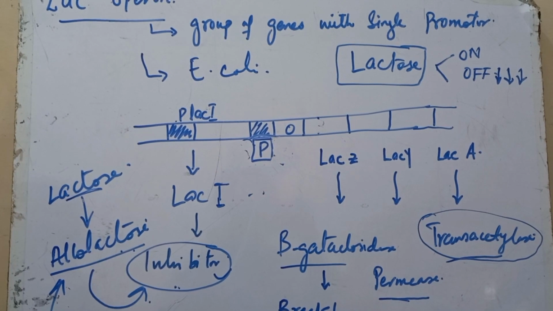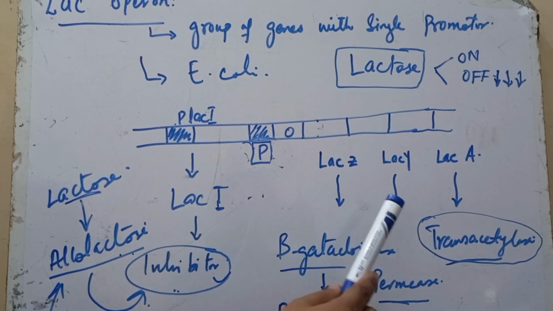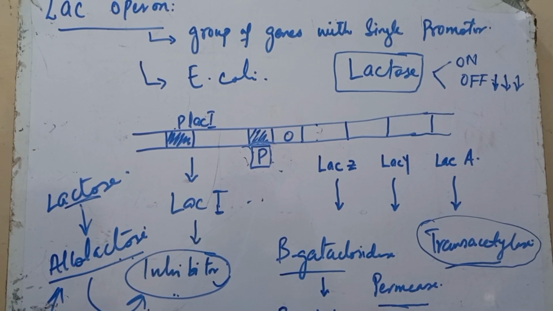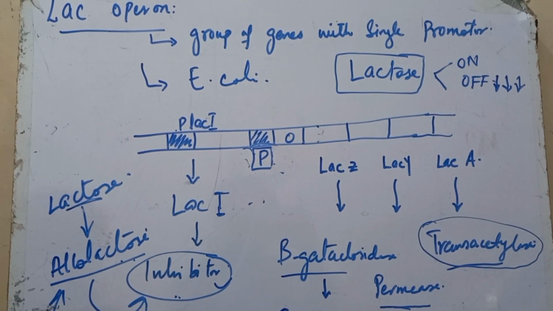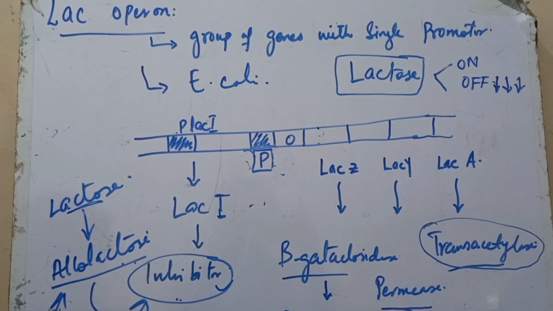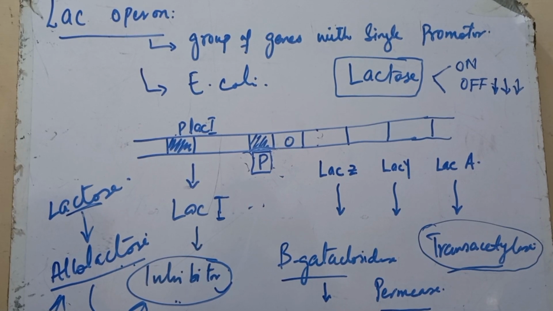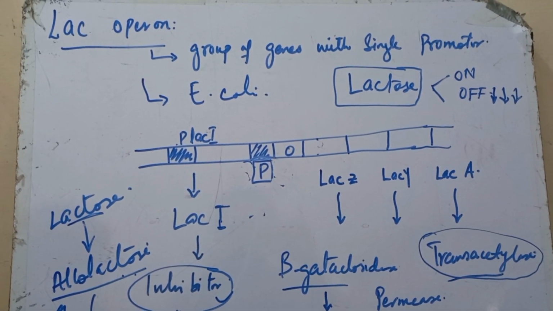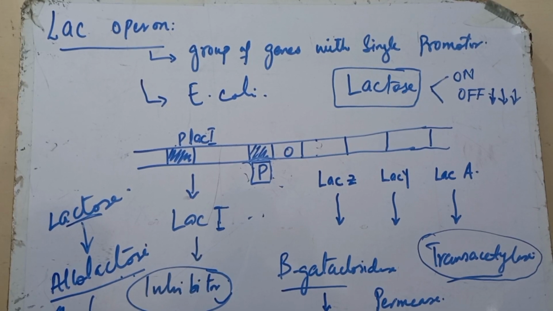The lac operon contains three genes, lacZ, lacY, and lacA. These genes are transcribed as a single messenger RNA under control of one promoter. Genes in the lac operon specify proteins that help the cell utilize lactose. LacZ encodes an enzyme that splits lactose into monosaccharides that can be fed into glycolysis. Similarly, lacY encodes a membrane-embedded transporter that helps bring lactose into the cell.